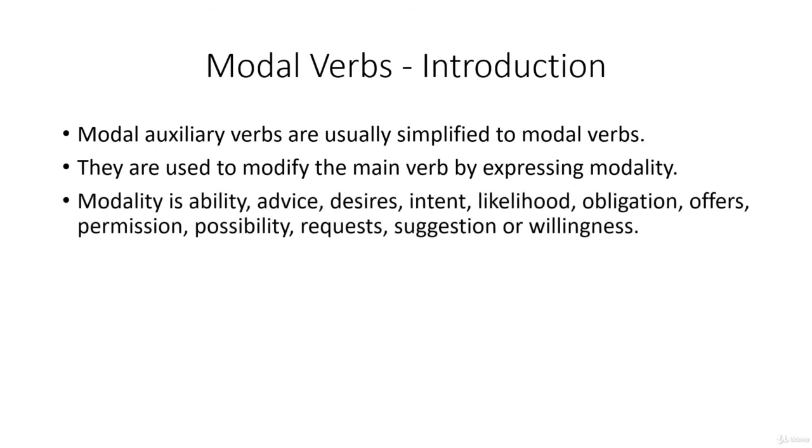Some examples of what we mean by modality are ability, advice, desires, intent, likelihood, obligation, offers, permission, possibility, requests, suggestions, or willingness. Again, not an exhaustive list.